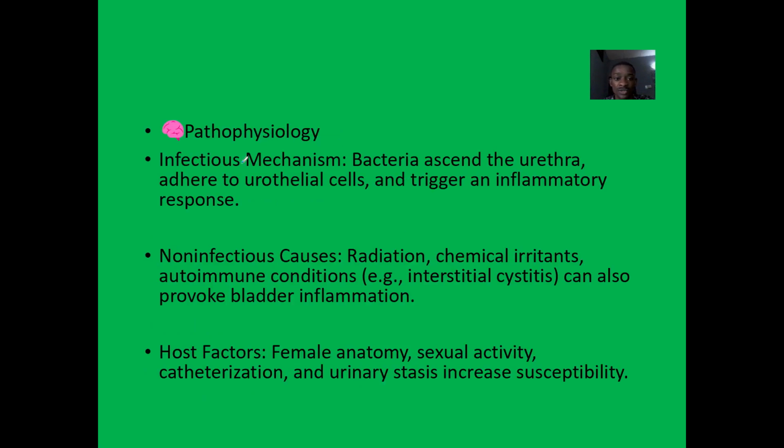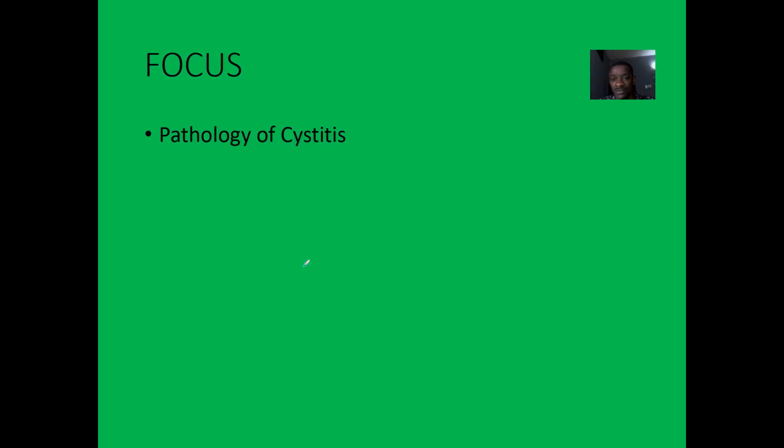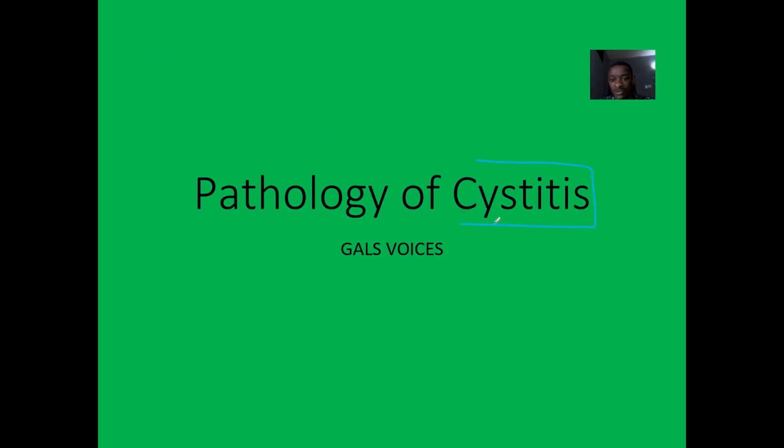So pathophysiology: the infectious mechanism is that bacteria usually ascend from the urinary tract up. So that's basically for infection. Then for non-infectious, usually you get it from irritants, the drugs we're using, some things we're rubbing in the genitals, and all of that. So that's it for the pathology of cystitis.